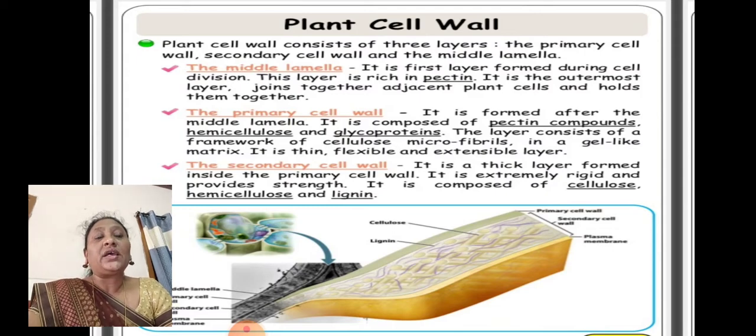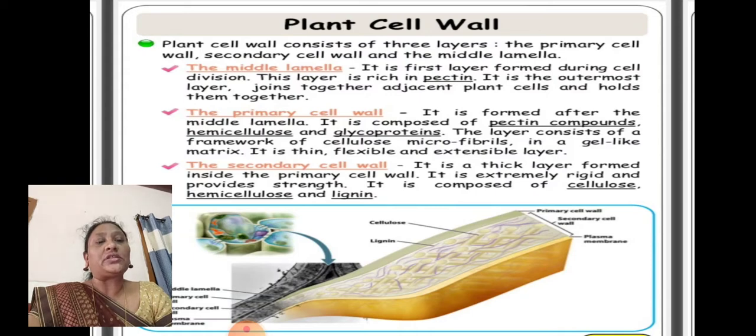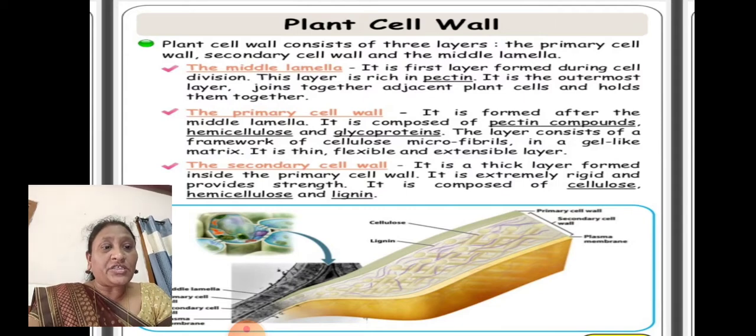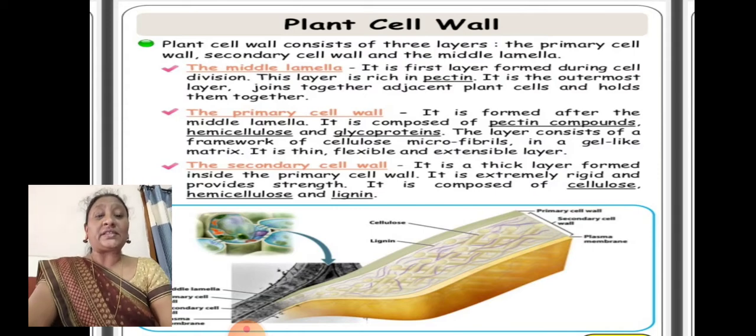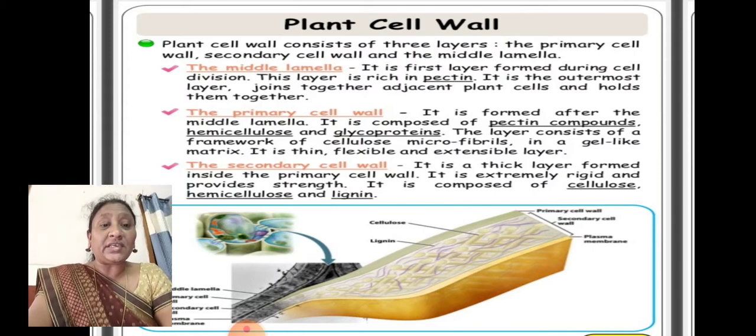Next, the primary cell wall. It is formed after the middle lamella. It is composed of pectin compounds, hemicellulose and glycoproteins. The layer consists of a framework of cellulose microfibers in a gel-like matrix. It is a thin, flexible and extensible layer. Extensible means it is elastic in nature.